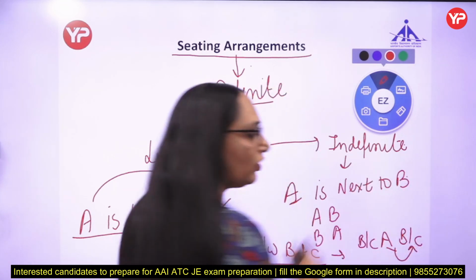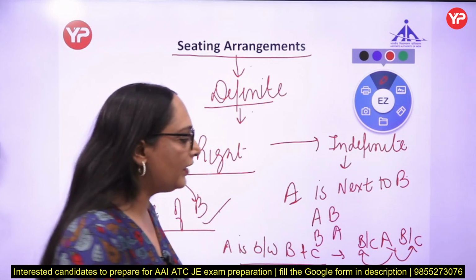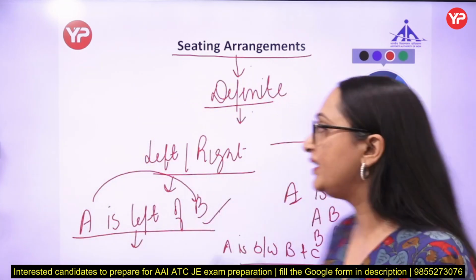Maybe B is right of A or maybe B is left of A. Okay, got it? So always start your question with definite information.